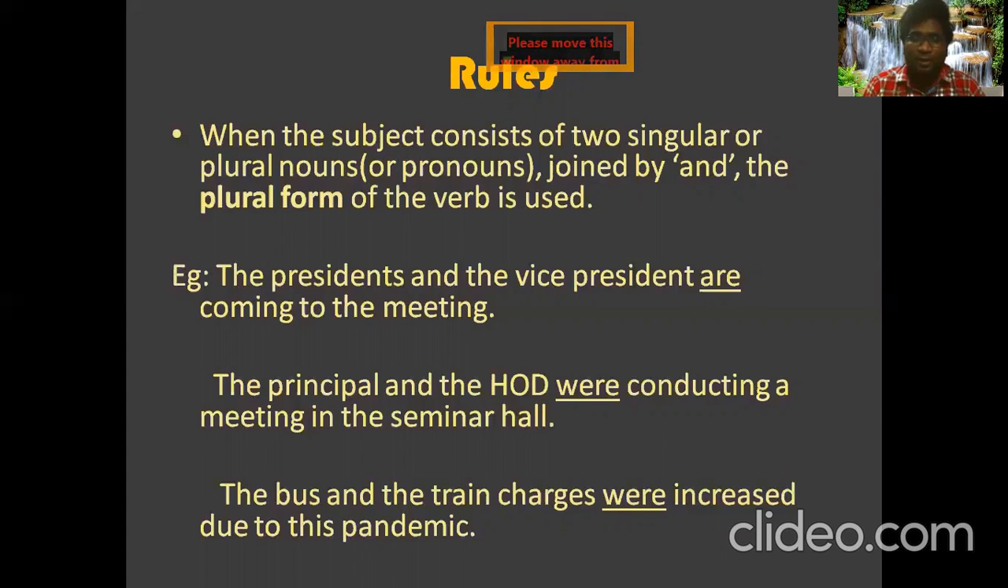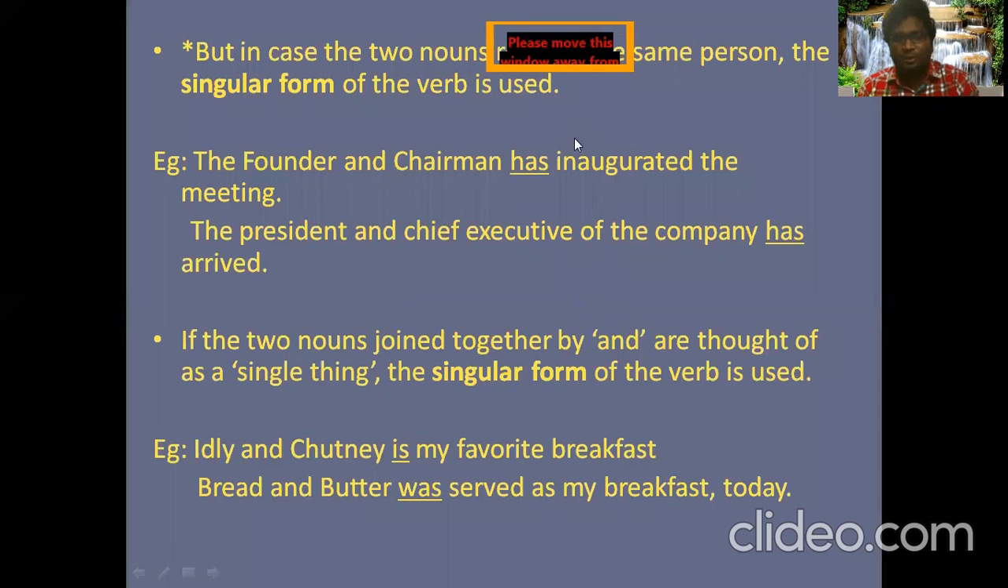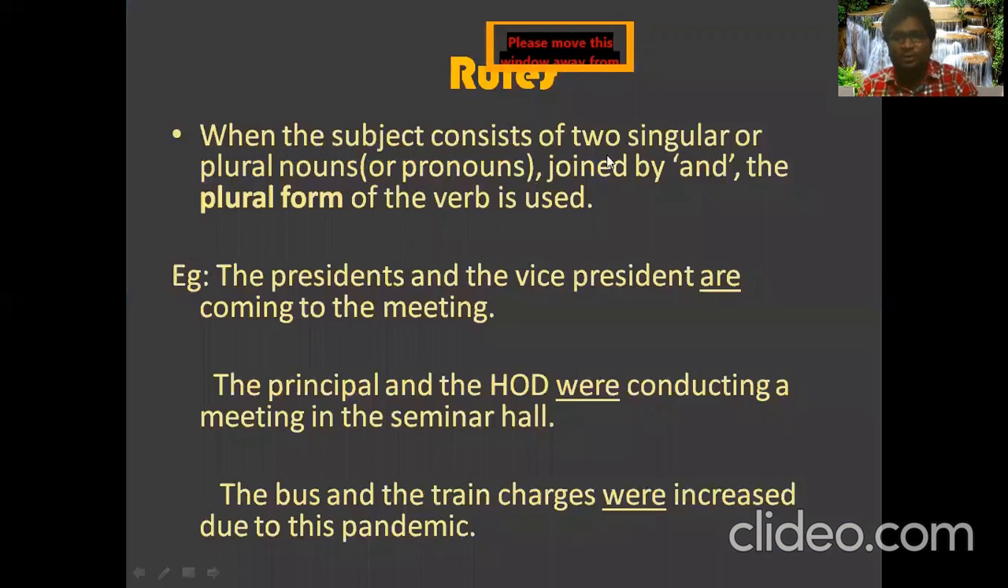We can use a noun, or we may use a pronoun. These nouns or pronouns could be singular or plural. We have to make sure the verb is changed accordingly. So when the subject consists of two singular or plural nouns, or pronouns also, joined by 'and', the plural form of the verb is used. This is the first rule that you have to understand.